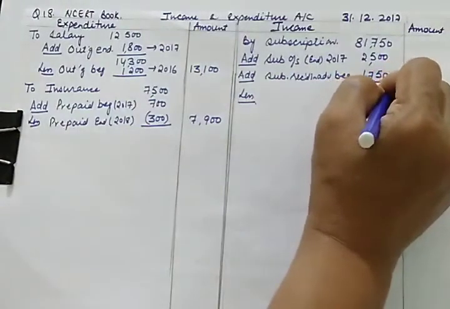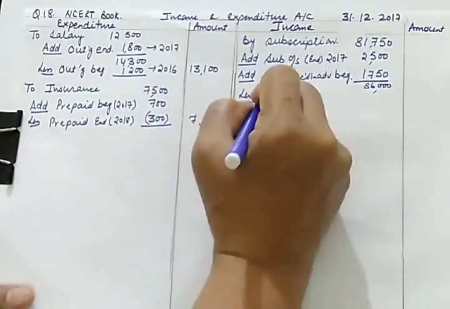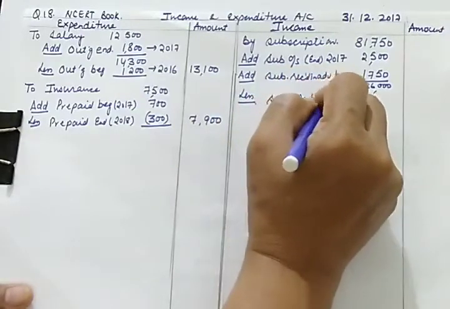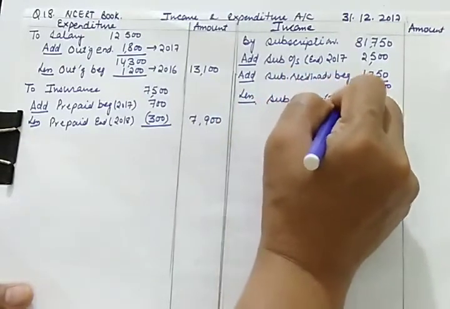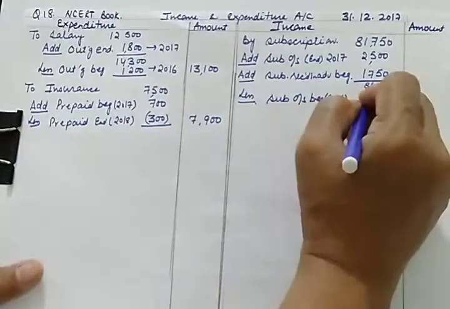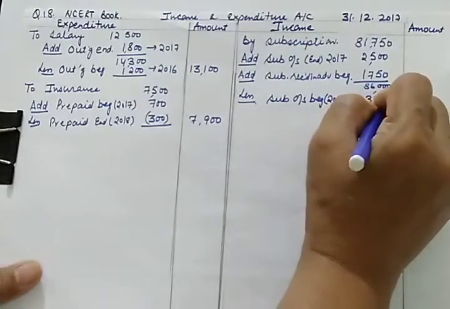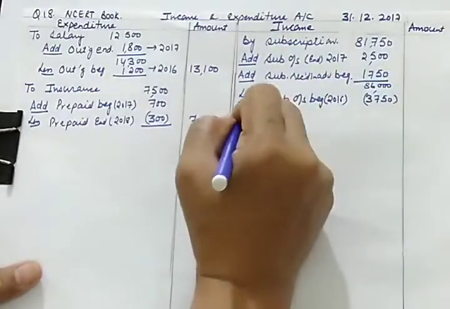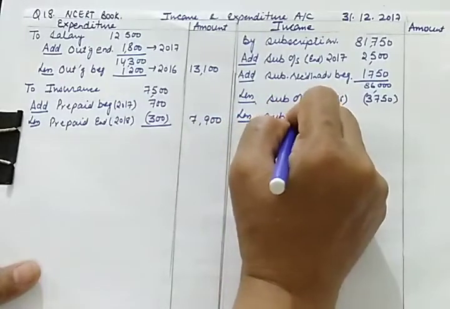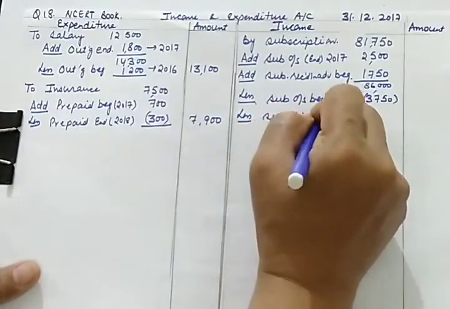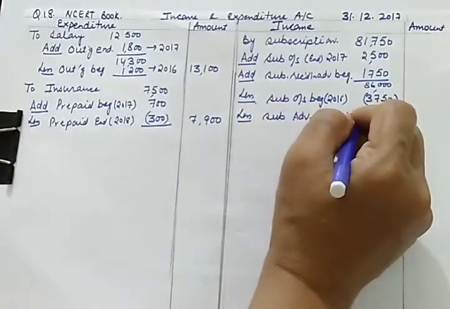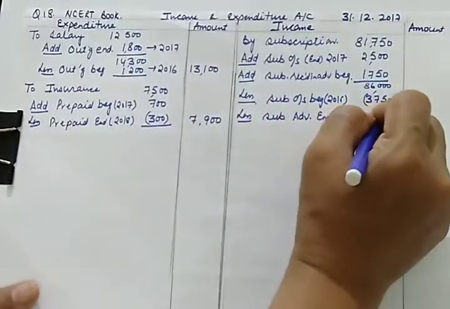Yes. So what is to be deducted? Items to be deducted are subscription outstanding in the beginning, because this is related to 2016. Outstanding in the beginning is 3,750. This will be deducted. And subscription received in advance at the end, because this is related to 2018, is 1,000.